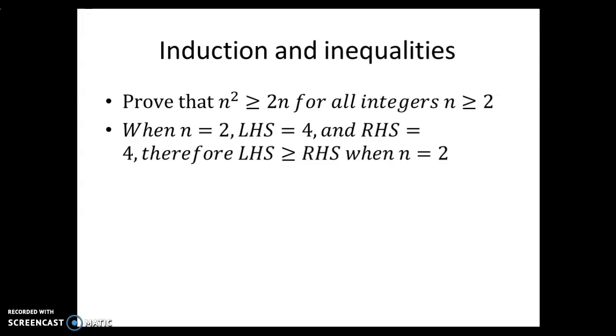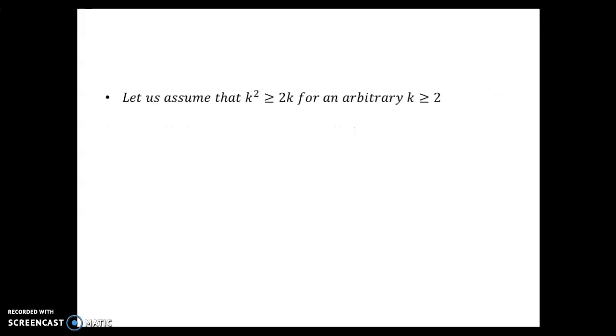To start off with, we'll check when n equals 2, the left-hand side is 4 and the right-hand side is 4. That means the left-hand side is greater than or equal to the right-hand side when n equals 2. And the equivalent is the robot can get on the ladder. Step 1, complete.